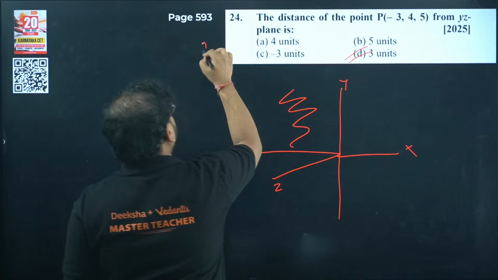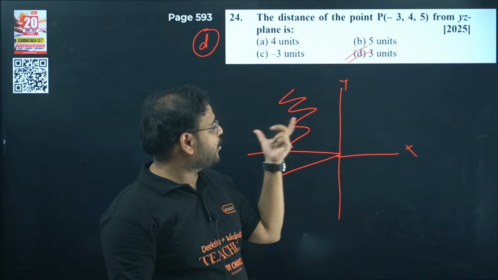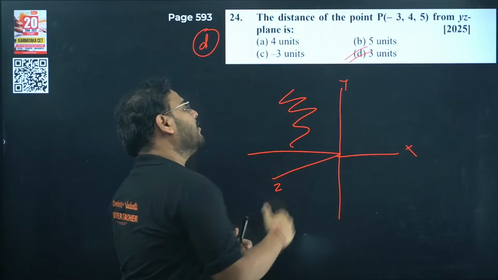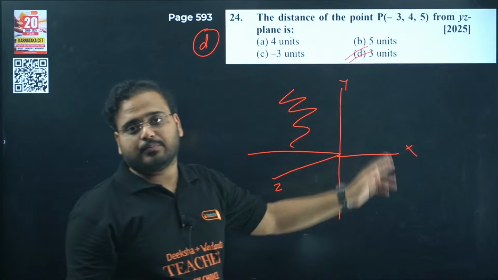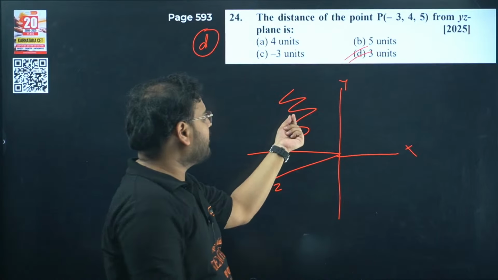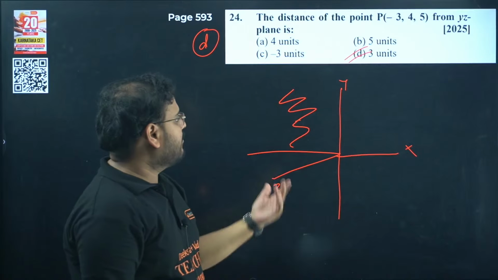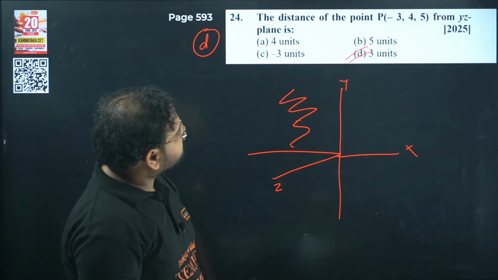D is the right answer, because the point is basically in the front, in the second octant over here. To know the distance value, it has to see only the component of x. This is the point over here, the distance will be this value, and this is your value minus 3. Modulus will make it positive. Okay, check this out.